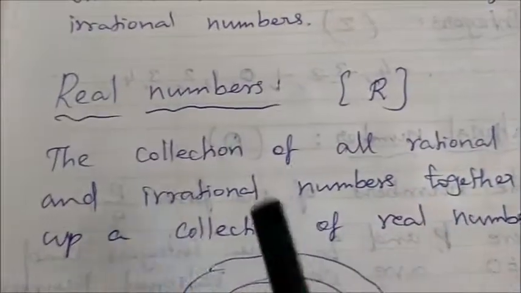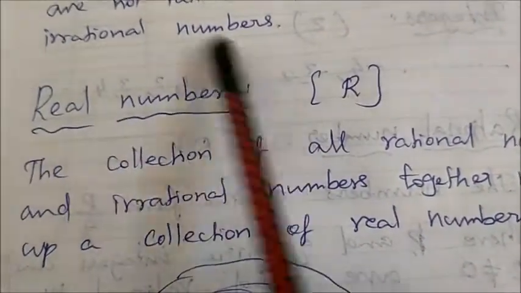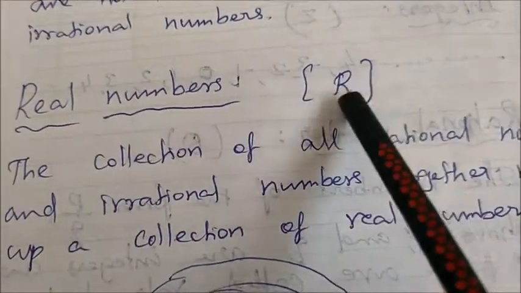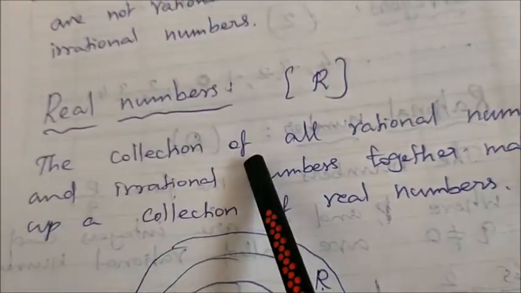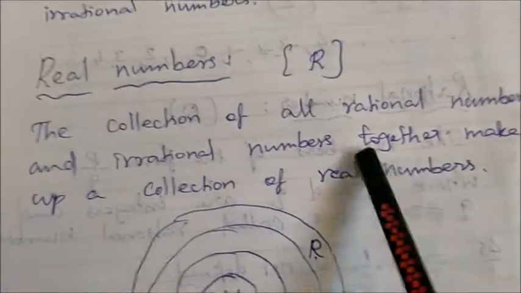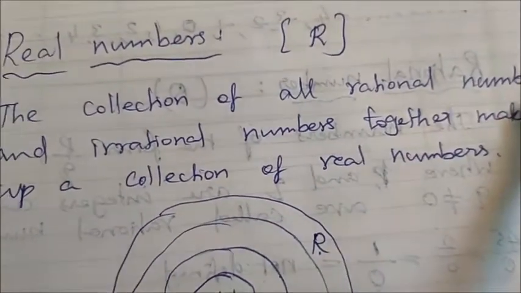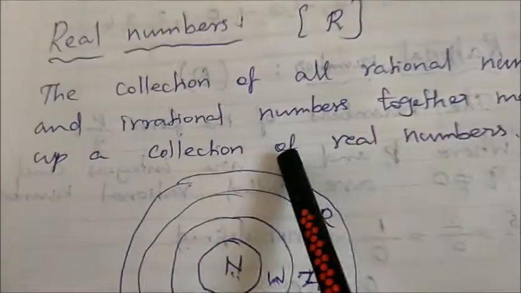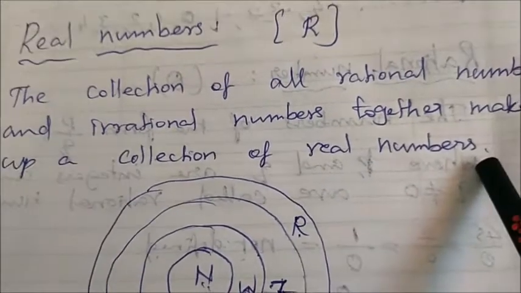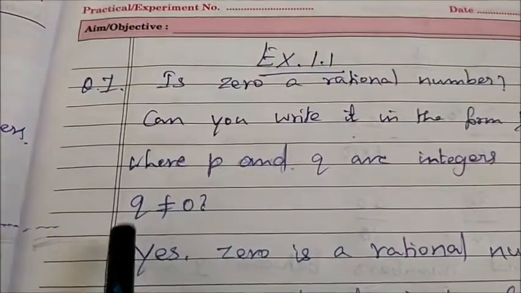Then real numbers. What are real numbers? It is denoted by R. The collection of all rational numbers and irrational numbers together make up the collection of real numbers. Okay, now we will move on.